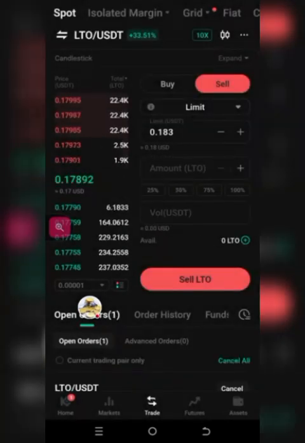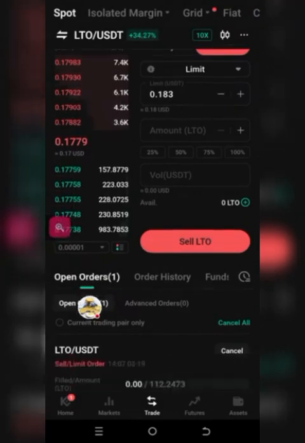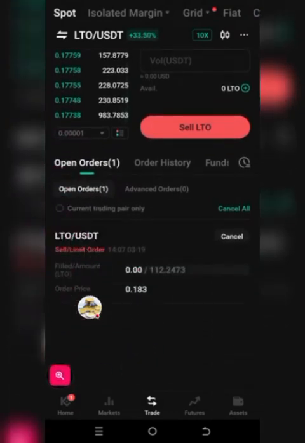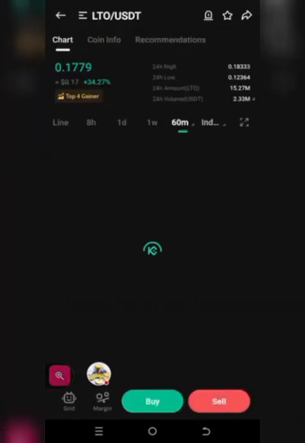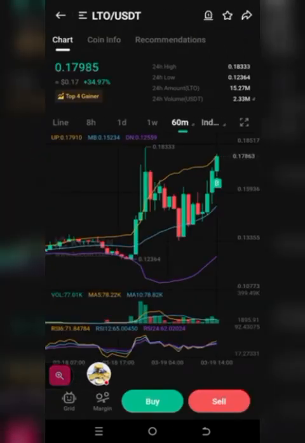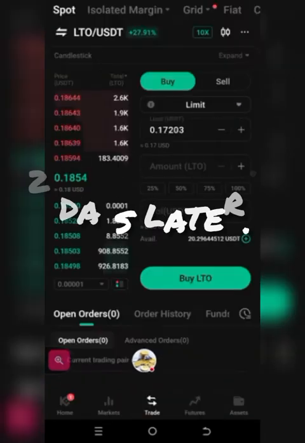Yeah. So we're currently in the queue. Let's hope that we can get this sold. So we have LTO in Kucoin. Yeah, let's hope that we will get this sold quickly. We're at 179. We are heading to 183. Let's hope that will work.